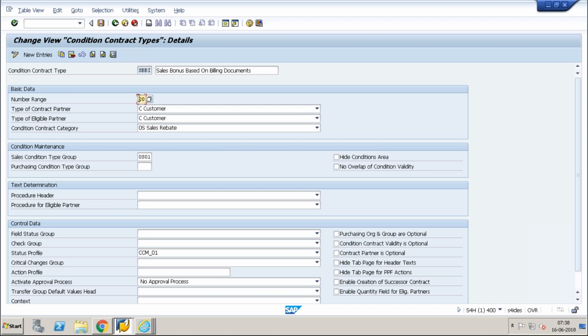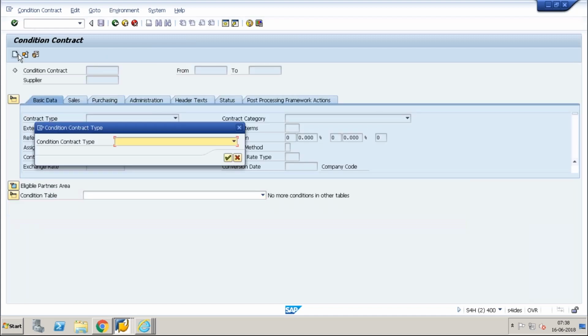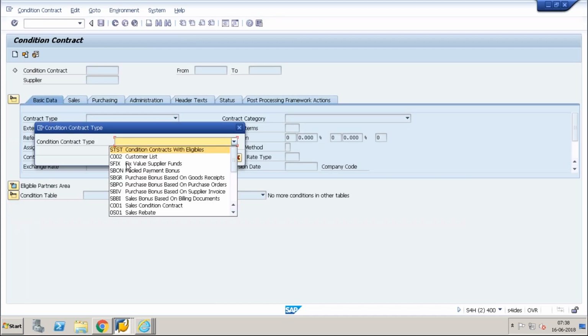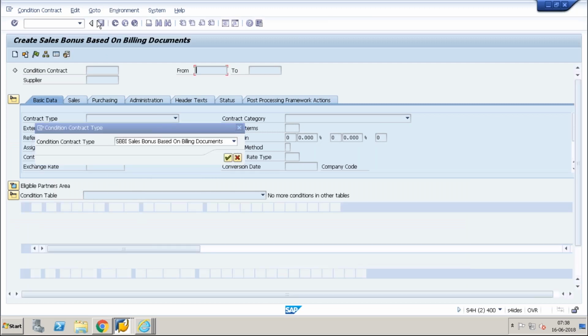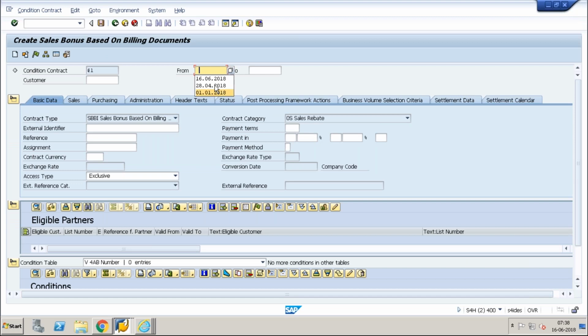This is a number range. That means when I create a condition contract and save it, in WCOCO, you can see here number. This is nothing but a number range. I'll just try to save it. You will see what happens.